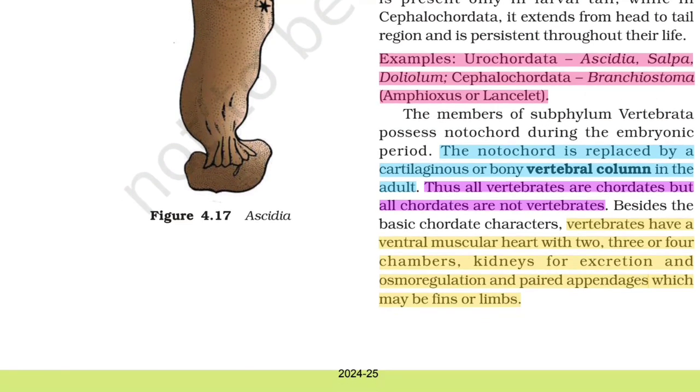The members of subphylum Vertebrata possess notochord during the embryonic period. The notochord is replaced by a cartilaginous or bony vertebral column in the adult.